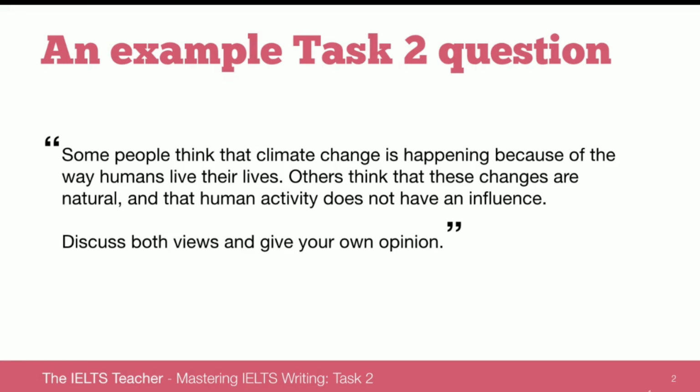Quick check. What would we do in this situation? Well, first of all, we would plan. And hopefully you remember the 3-part process to planning. First of all, identify the question type. Here we have a discussion opinion question. Secondly, we highlight the keywords. I would trust you to highlight the keywords here, and then we would write a plan for the body paragraphs. No need to plan the introduction because after this lecture we will know exactly how to write that introduction.